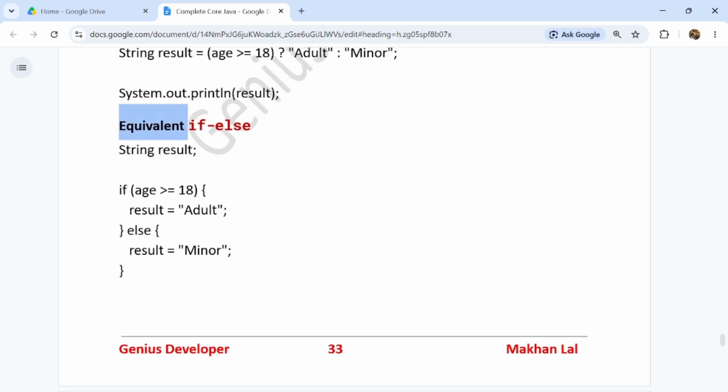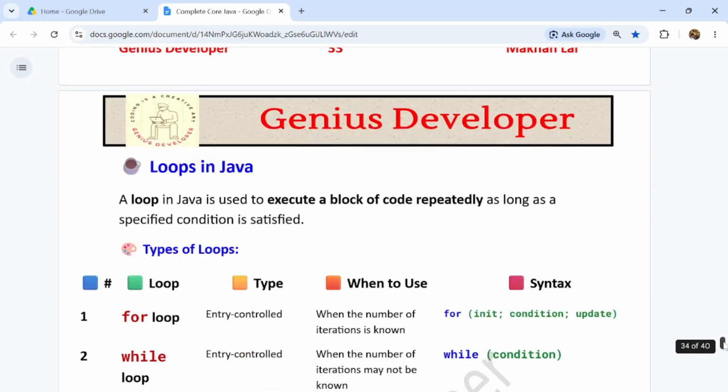The equivalent if else for this looks like this: if age greater or equal to 18, result equal to adult, else result equal to minor. So this is the basic example, guys.